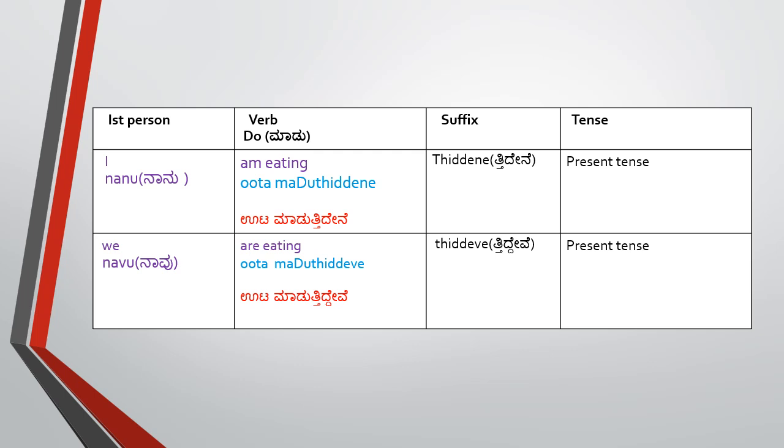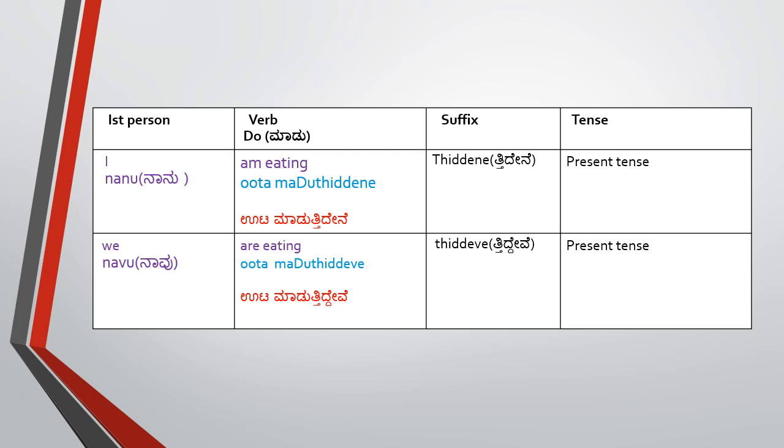In this slide I am showing you what suffix we need to attach for ಮಾಡುತ್ತಿದ್ದೇನೆ. If I am talking about myself, we need to add ತಿದ್ದೇನೆ. You can see here, ನಾನು ಊಟ ಮಾಡುತ್ತಿದ್ದೇನೆ. I am eating.